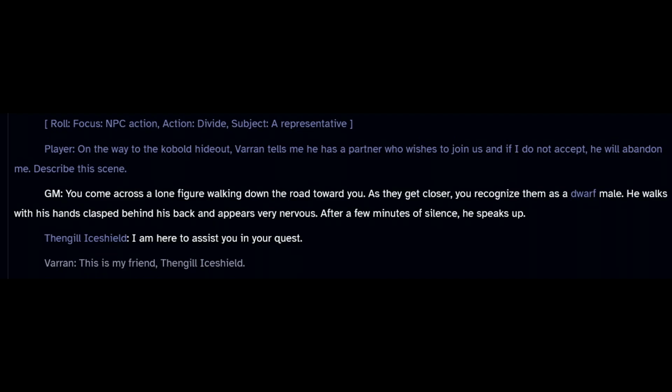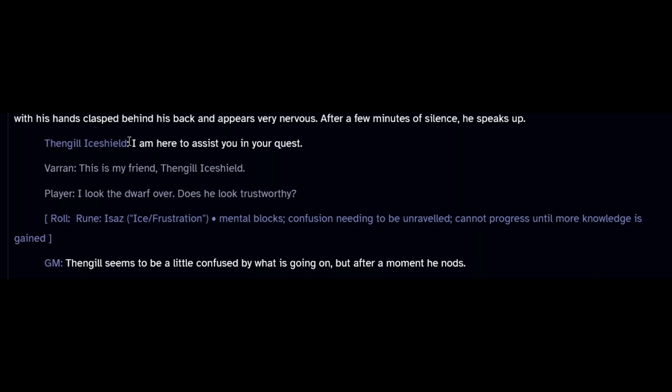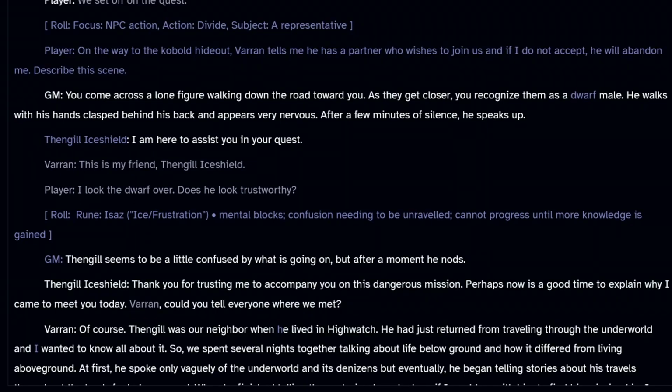And then, as you can see, I asked the GM to describe the scene, which it did very well, introducing a new NPC. A dwarf male. I've noticed that the GM will tend to make everyone human, so I just changed it to dwarf. I rolled for his name and added it in because the GM originally just called this person NPC.